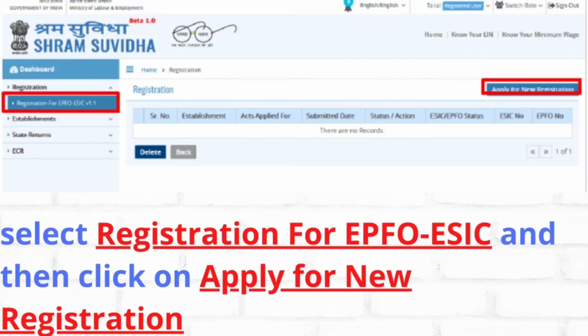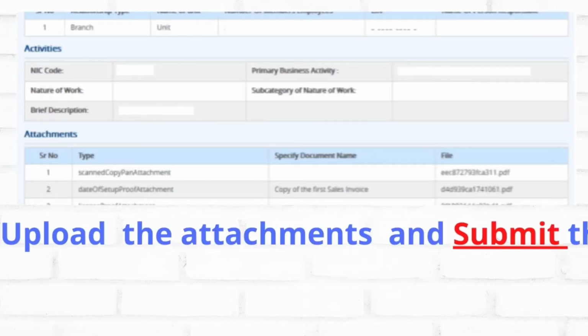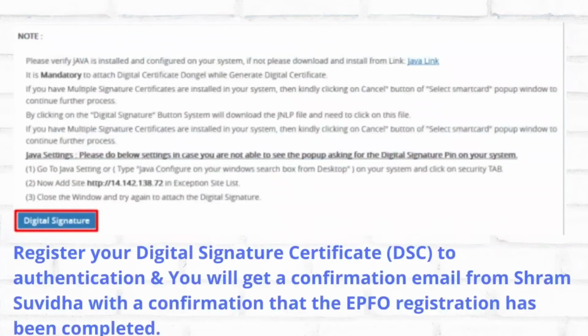After that, select registration for EPFO ESIC and then click on Apply for new registration, and upload whatever applicable documents relate to your entity, and submit. After submission, you have to register your digital signature for authentication, and you will get a confirmation email confirming that your EPF registration has been completed.